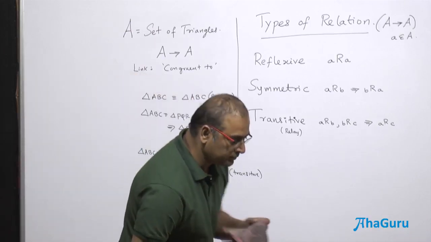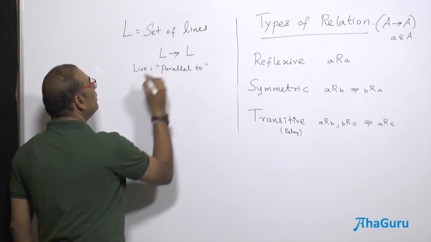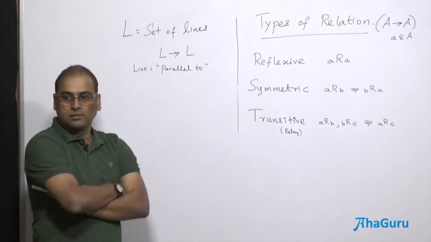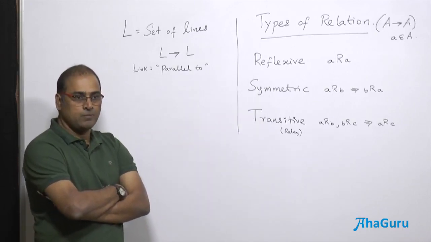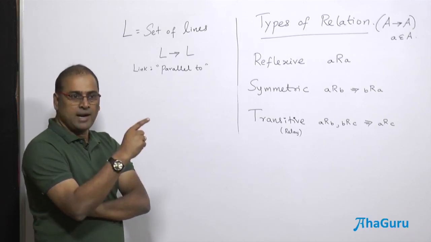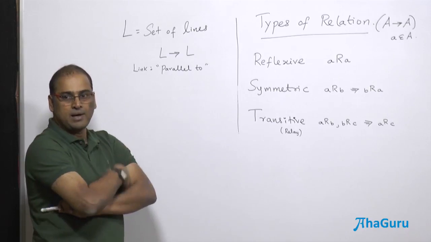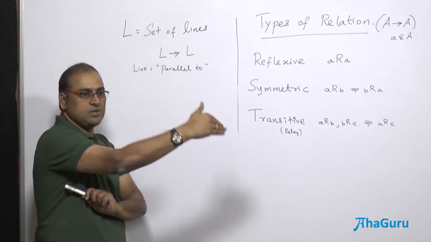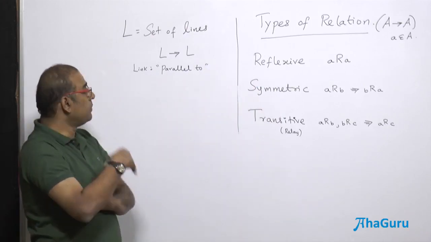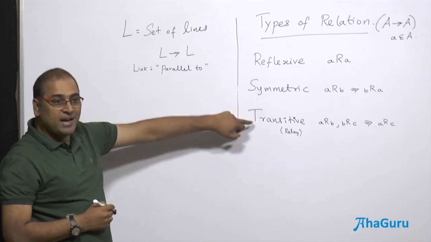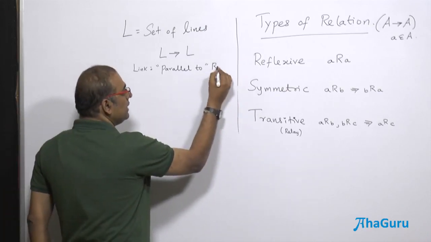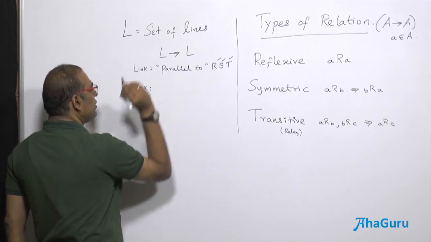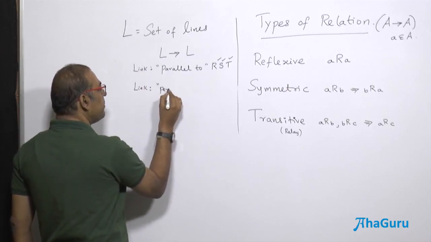Let me take something else: parallel to, on a set of lines. Is it reflexive? Is a line parallel to itself? Yes. If one line is parallel to another line, that line will be parallel to this. Yes, so it's symmetric. Transitive: the first line is parallel to second, second is parallel to third, therefore first is parallel to third. So parallel to is reflexive, symmetric and transitive. So all are fine. Suppose I take the same set of lines, but now my link is perpendicular to.